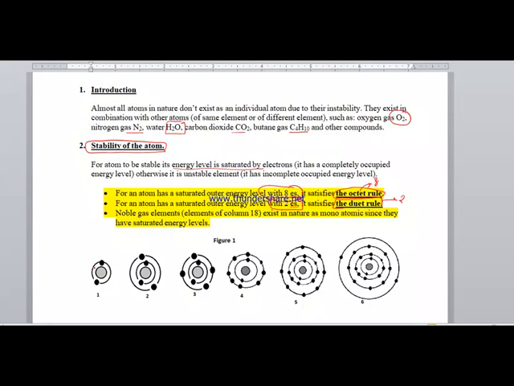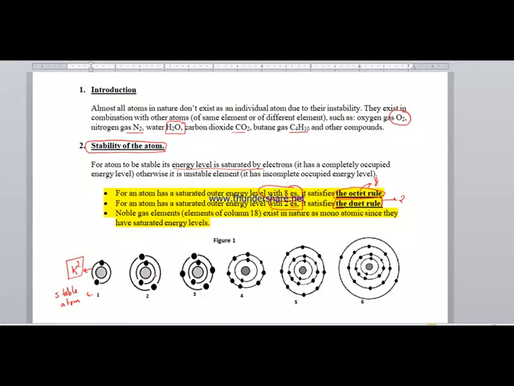For example, in atom 1, the first energy level is energy level K, and there are 2 electrons, so we have a complete energy level K with 2 electrons. So this atom is a stable atom since it has a saturated energy level, only K2.